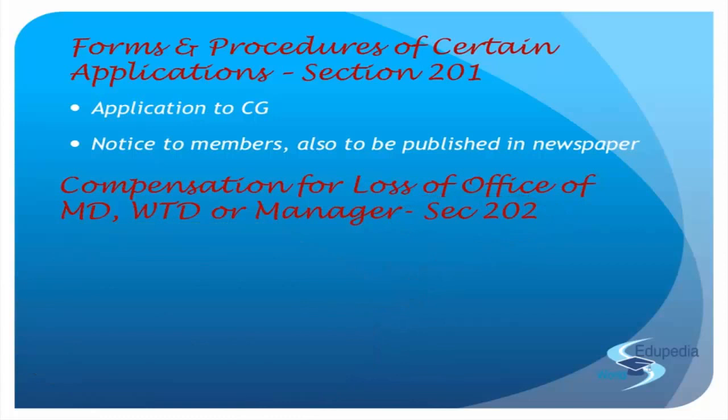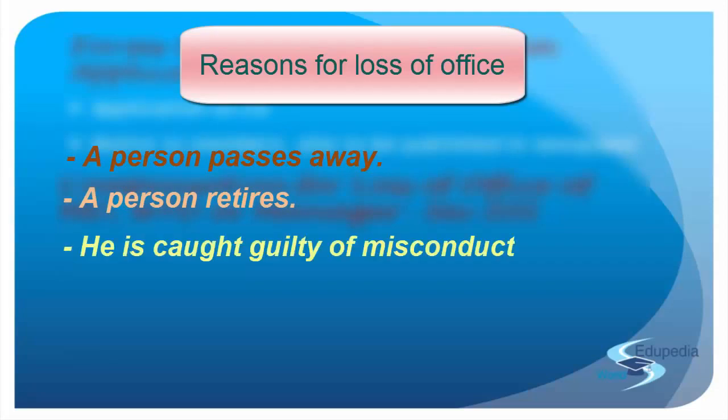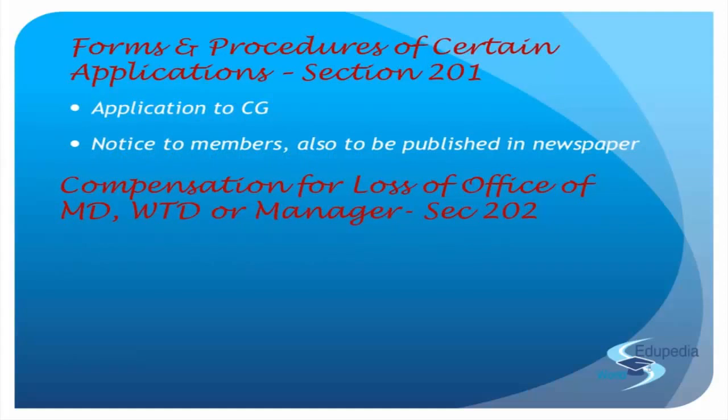You know, the loss of office can occur due to a lot of reasons. A person passes away, retires, or is caught guilty of misconduct. There are a lot of things for which we would have to vacate, or chase that person out of the office. And there can be other situations also where, without their fault, they need to vacate the office. So in what situation, what do we do and what are we supposed to do is something we'll see in this section 202. So understand, where a director is removed in breach of his service.